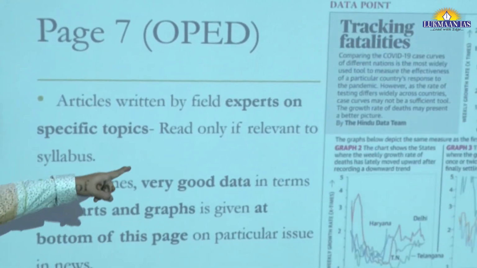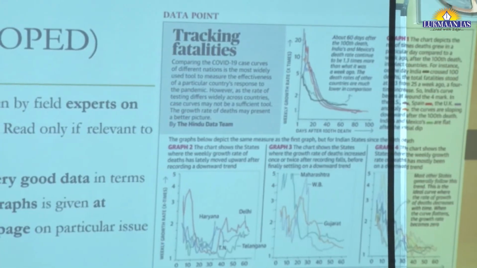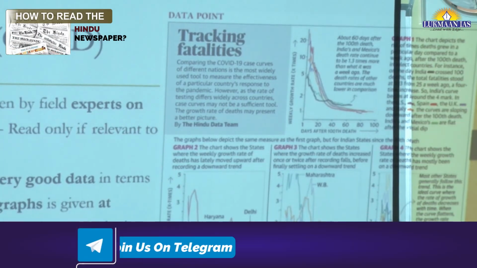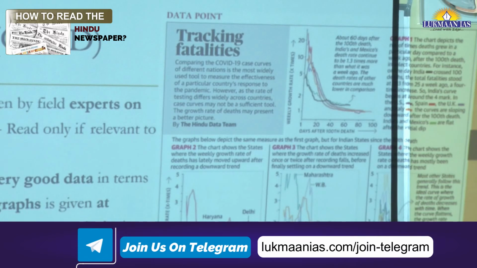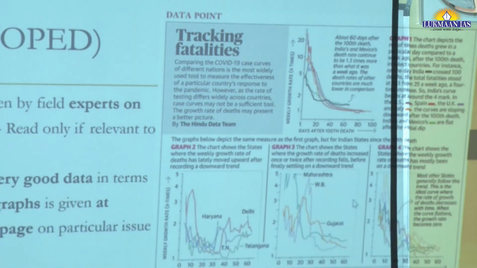For example, look at this. This appears at the bottom of the op-ed page. Not daily, but sometimes it is given, and that data should be taken from that article as an input for your essay or even for your other GS papers for the mains examination.